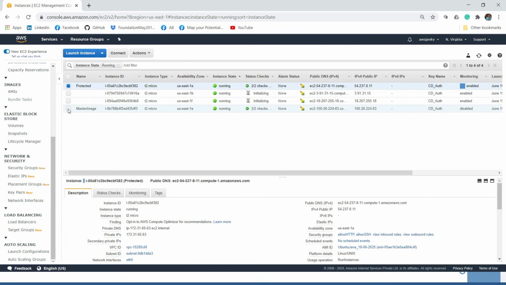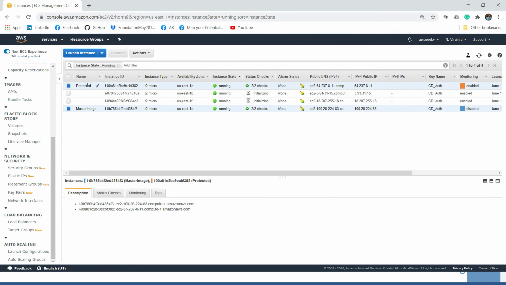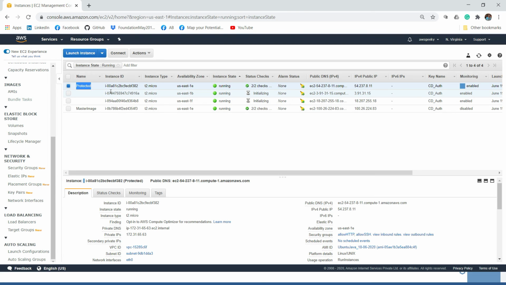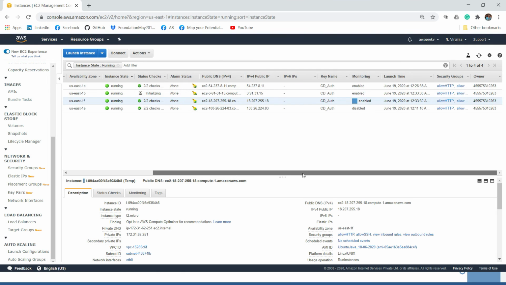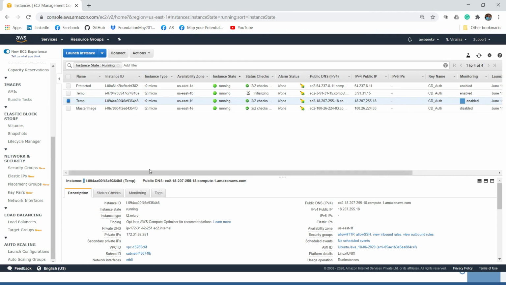Let's ignore this because this instance we created to create an image. And this was the EC2 instance which got created by the auto scaling group, and these 2 instances got created during the scale out policy. So let us name this as scale out temp. Oops. So let me just give temp, and let me click here, let me give the name as temp. Okay, so you can also see whether this instance has been protected. Okay, I don't see an option here, so that's fine.